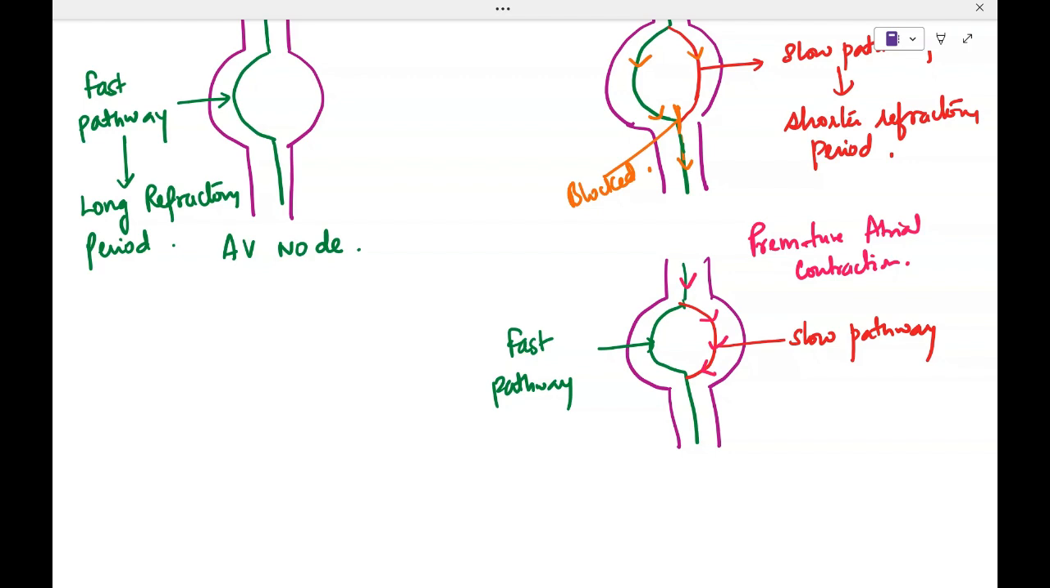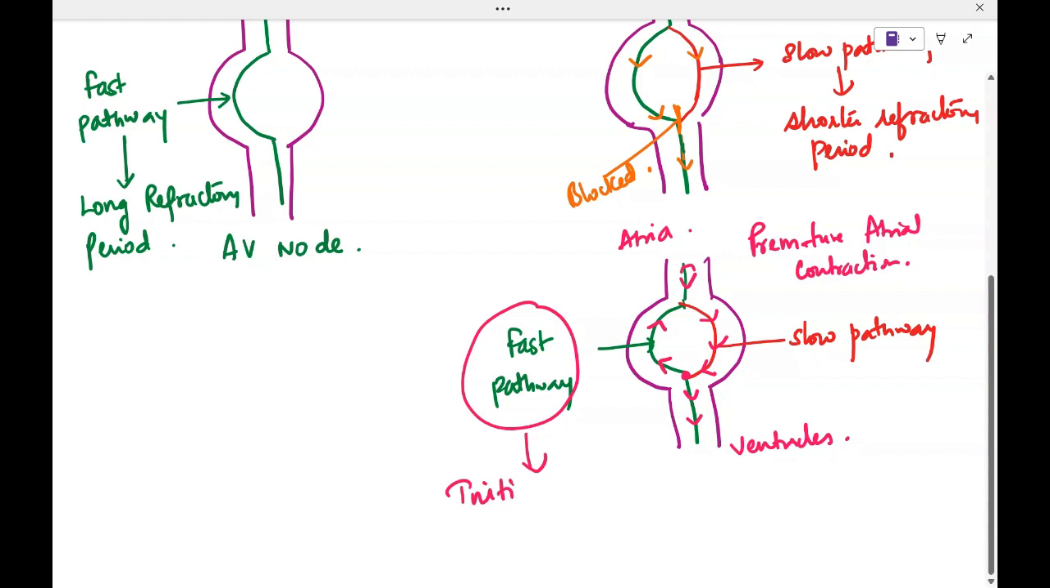Now by the time this PAC reaches this point, the fast pathway opens up. It is no longer in the refractory period. So what happens is this impulse will go in the anterograde direction to the ventricles, that is the bundle of His Purkinje, as well as it will go in the retrograde direction through the fast pathway to the atria. So now this initiates the formation of a reentrant circuit.